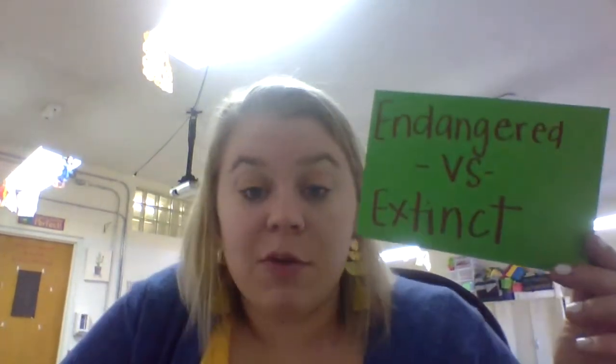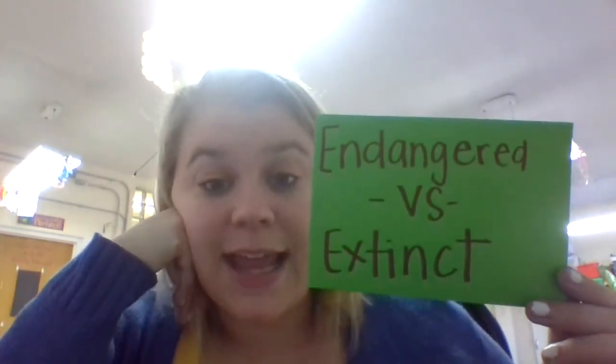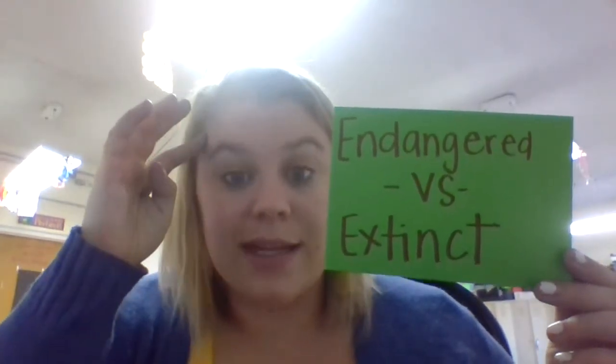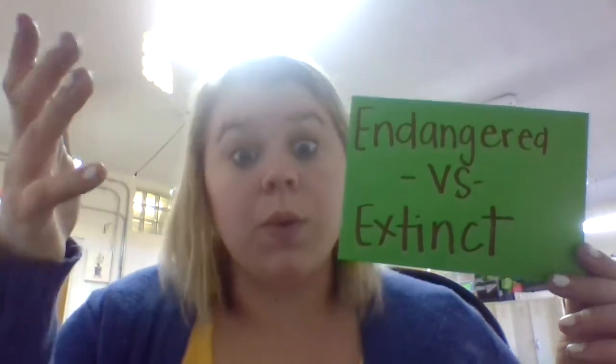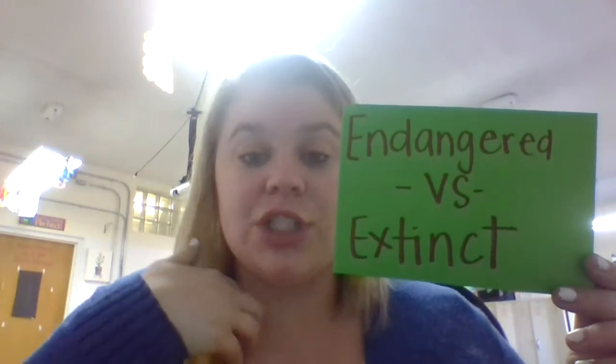So what happens in the United States when this happens? There is an endangered species list, and that tells animals in the United States that we really need to be watching out for. And so once an animal gets on an endangered species list, then things can be done for them. There can be money set aside to help efforts to repopulate. They're protected. So if it's an animal that is on the endangered species list, they're protected. You can't hunt them, and their habitats are protected.